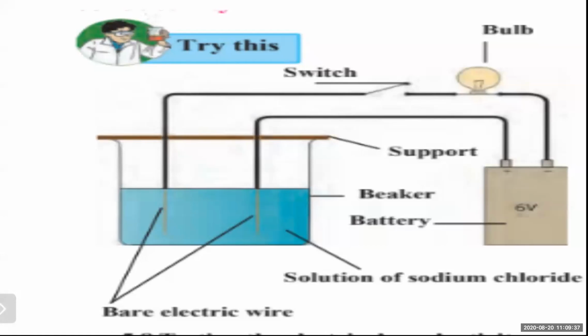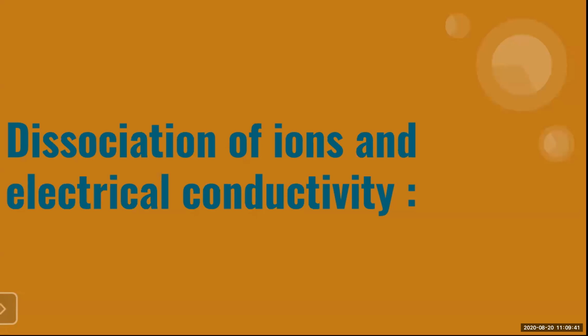Now let us see how the phenomenon takes place when ions move. Dissociation of ions and electrical conductivity, which is given on page number 71. Earlier we have seen the conduction of electricity.